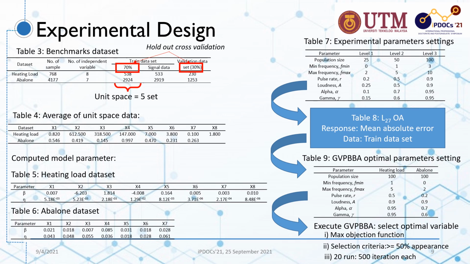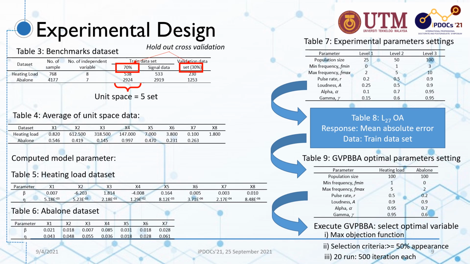Prior to variable selection execution, the base T method prediction model was formulated. Therefore, the model parameter, proportional coefficients, and signal-to-noise ratio were computed. Tables 5 and 6 show the computed model parameters using the trained dataset for heating load and abalone datasets respectively.